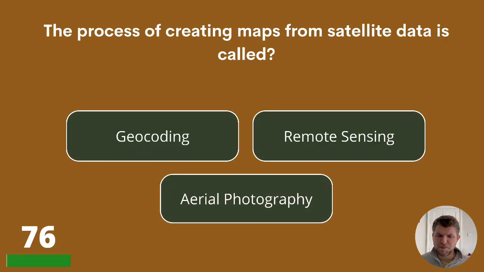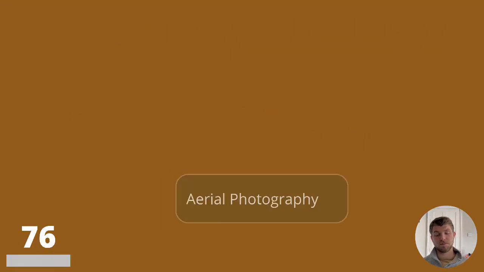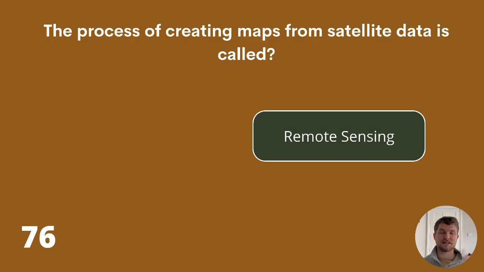76 now. The process of creating maps from satellite data is called geocoding, remote sensing, or aerial photography. The answer is remote sensing.